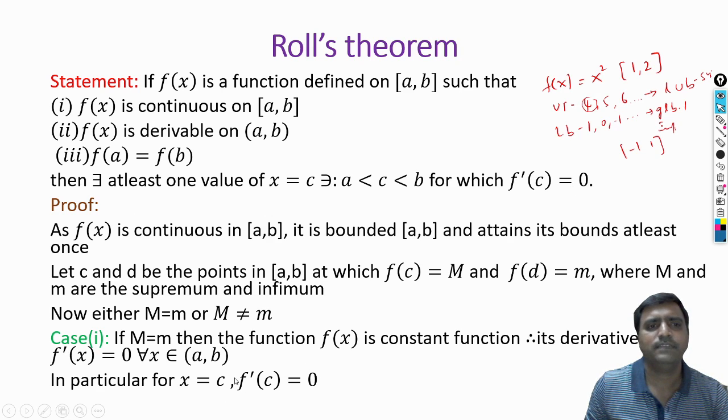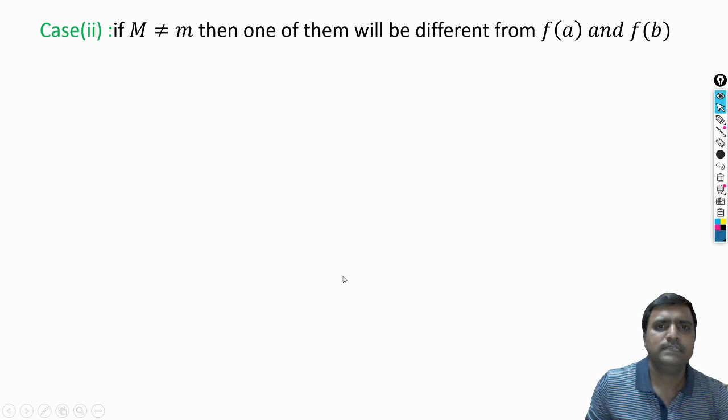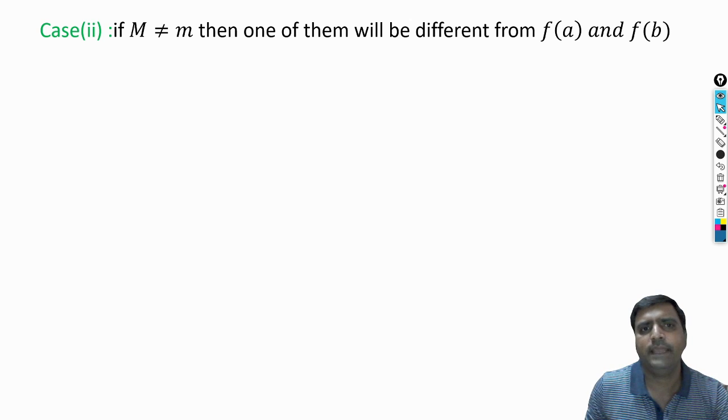So in case 2 also, consider: what is case 2? When supremum and infimum are different. When the supremum is not equal to infimum, then definitely one of the values will be different from f of a and f of b.